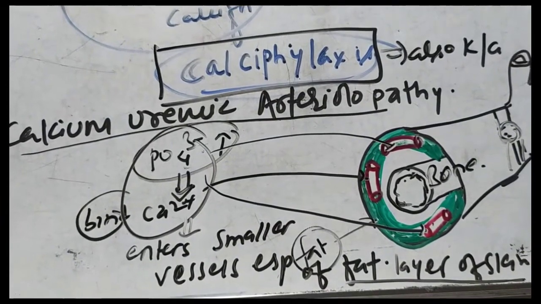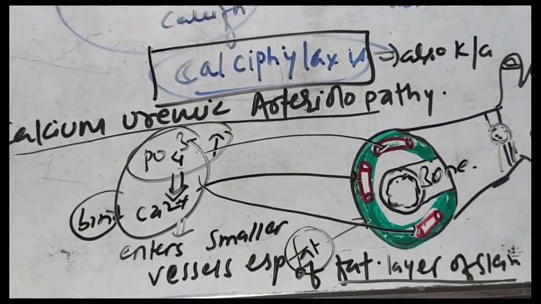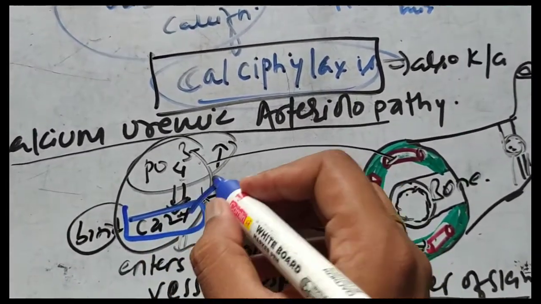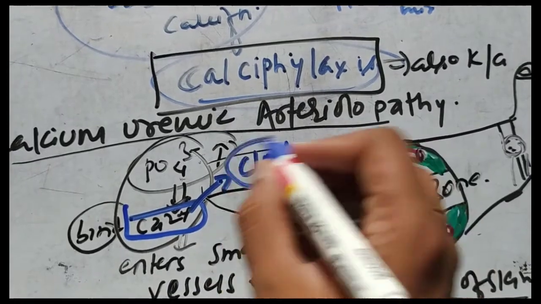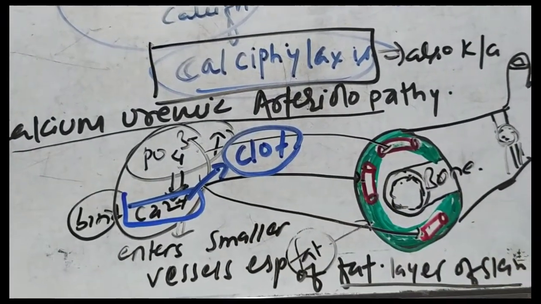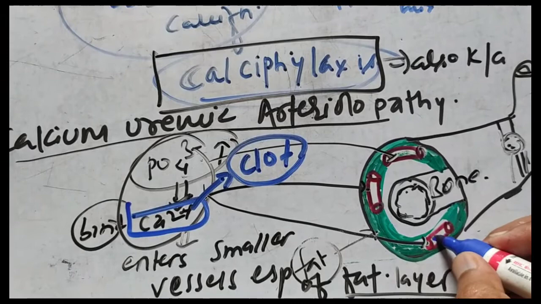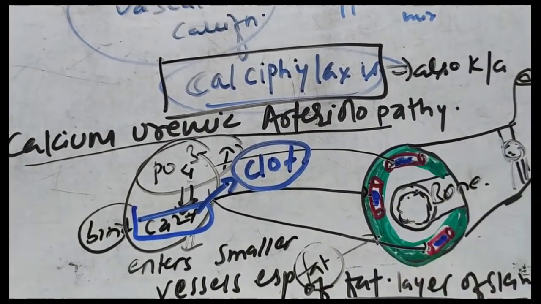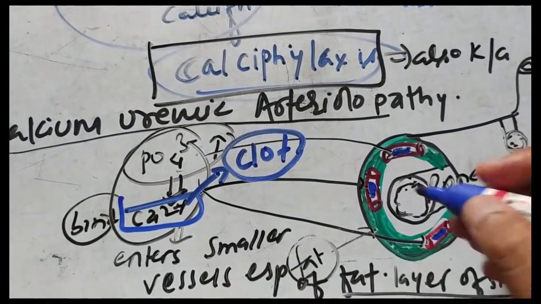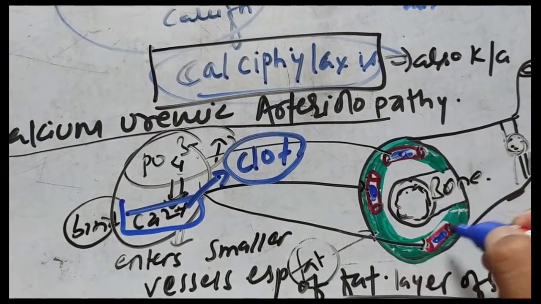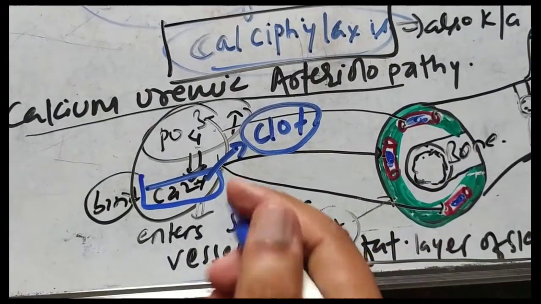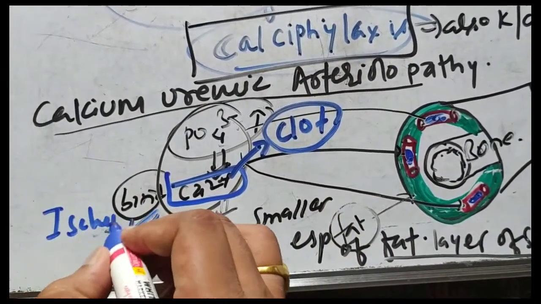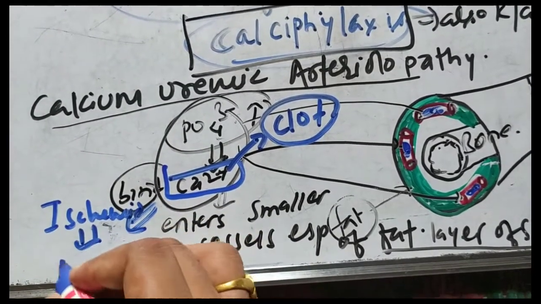You know that calcium is an important agent for the formation of clots. So the calcium will ultimately lead to clotting of the blood in the smaller vessels. Now the smaller vessels are blocked, which will ultimately cause ischemia, and ultimately lead to necrosis.